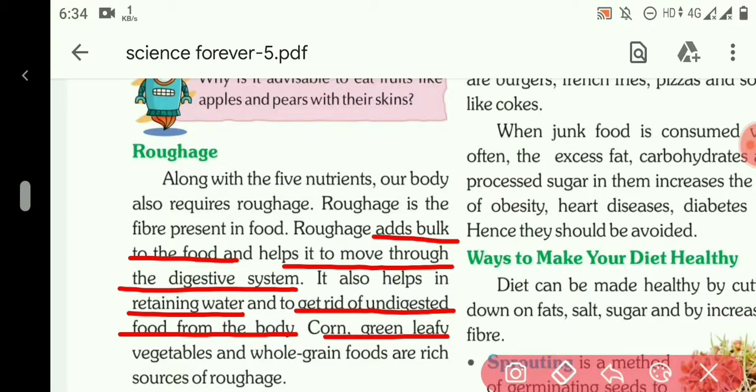Corn, green leafy vegetables, and whole grain foods are rich sources of roughage. These are the foods from where we can get roughage. Corn, green leafy vegetables, and whole grain foods.